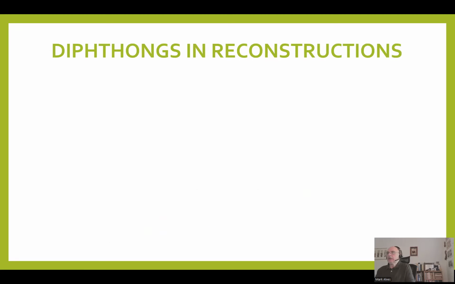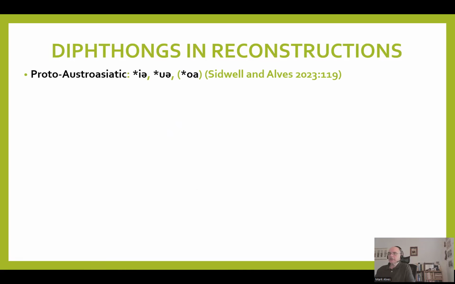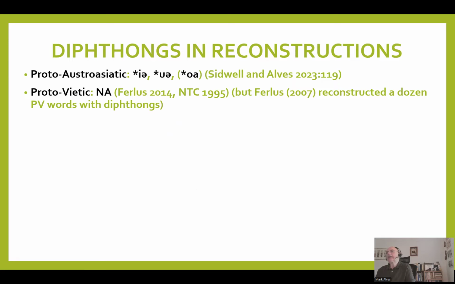So the starting point is the diphthongs in reconstructions. Vietic is an Austroasiatic language, and in Proto-Austroasiatic, diphthongs have been reconstructed, even back to Shorto's work on Austroasiatic. But in Proto-Vietic, the phoneme inventory has only monophthongs, no diphthongs in the available reconstructions.